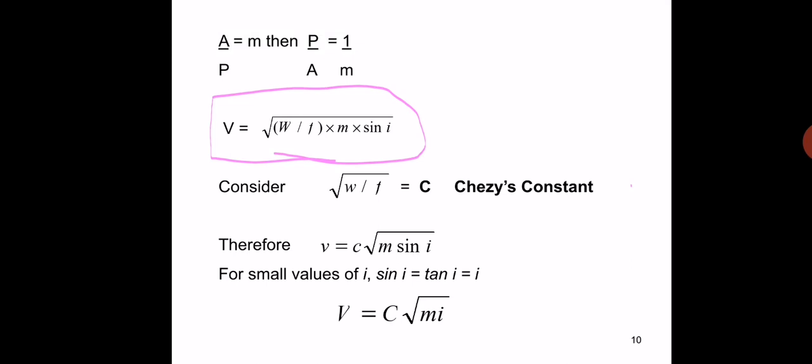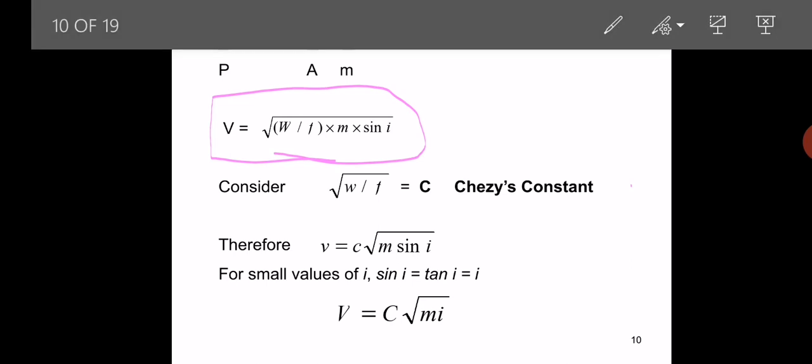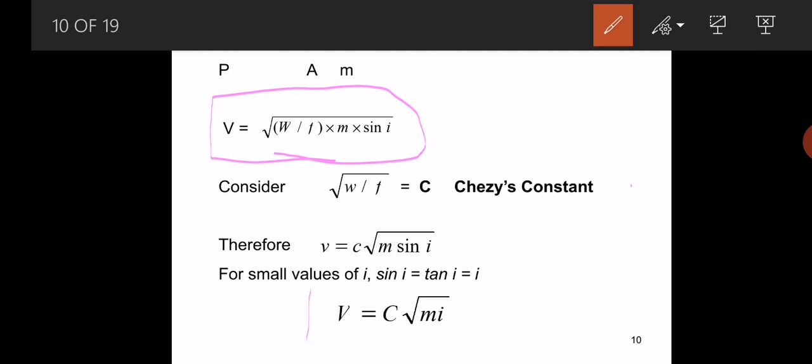Then V is equal to C into root M i. This is the Chezy's formula for open channel flow. According to the Chezy's formula, the mean velocity of a fluid particle becomes V is equal to C into root M i.